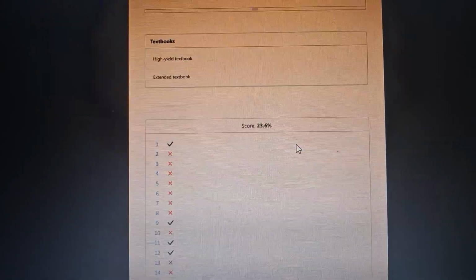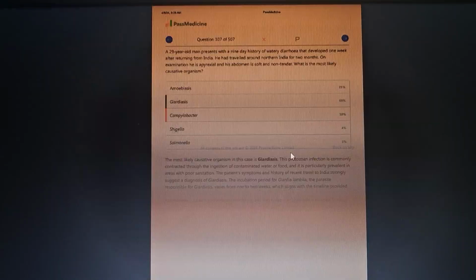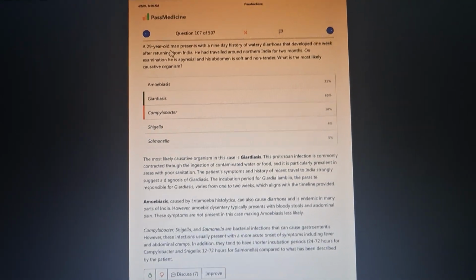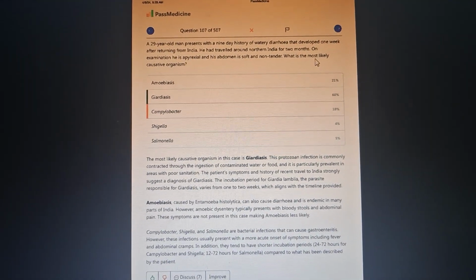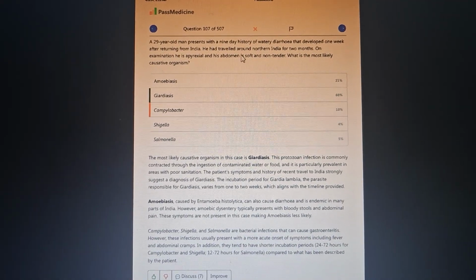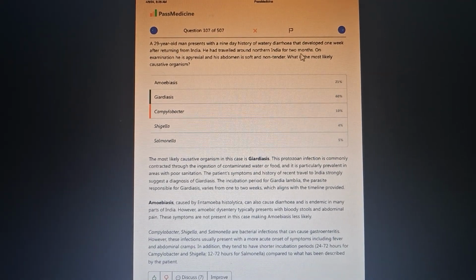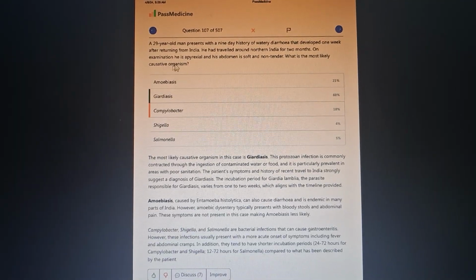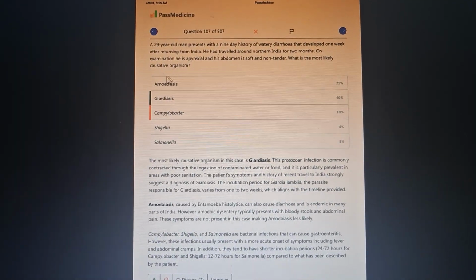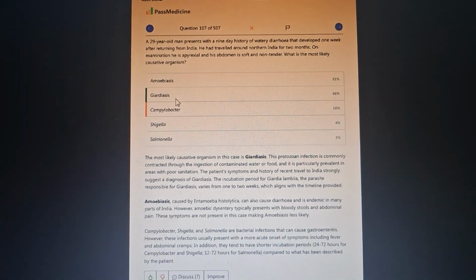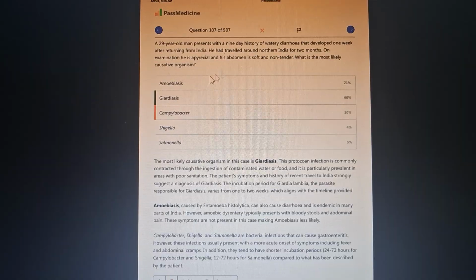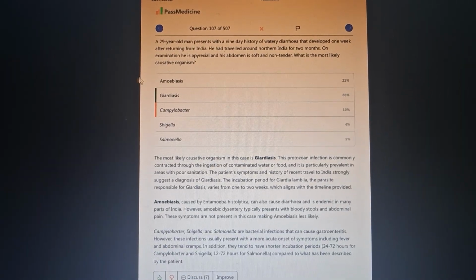Moving to the next. Question number 107. A 29-year-old man presents with a 9-day history of watery diarrhea. Remember, watery diarrhea that developed 1 week after returning from India. He had travelled around northern India for 2 months. On examination, he is apyrexial and his abdomen is soft and tender. What is the most likely causative organism? Giardiasis. Why giardiasis? First of all, watery diarrhea. No bloody diarrhea, so amoebiasis will be ruled out.